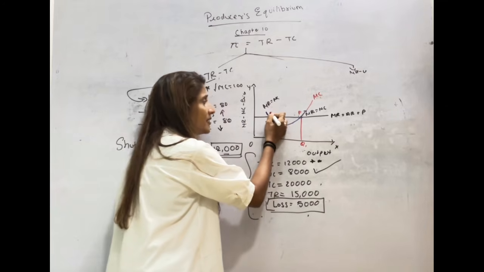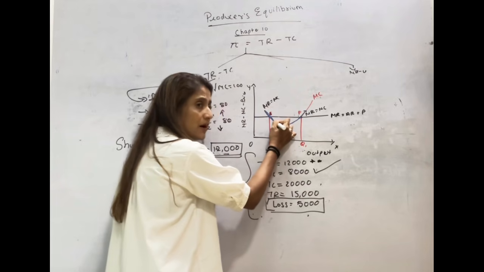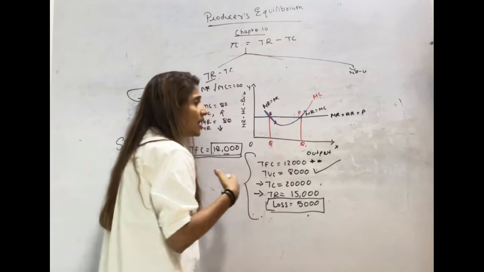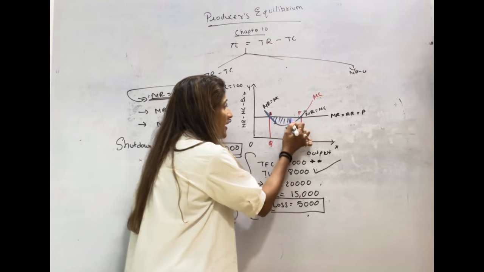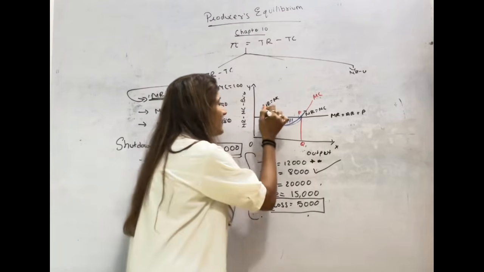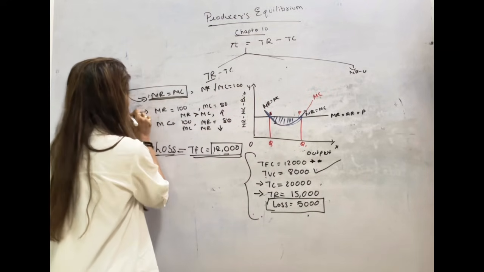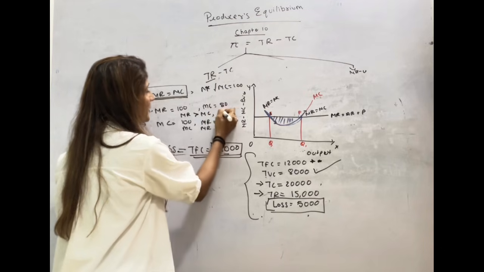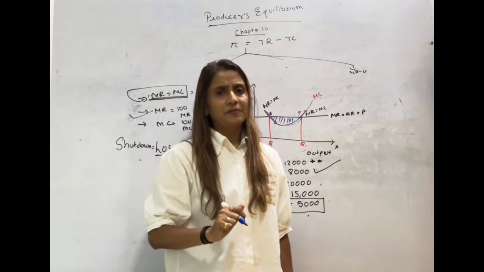If I take E as an equilibrium where MC is cutting MR from above, I would want to increase my output because my MC is becoming less than MR. Then why will I call it equilibrium? यहाँ पे तो मेरा MC कम होता जा रहा है, and whenever your MC becomes less, you would want to increase your output. So E is not equilibrium.